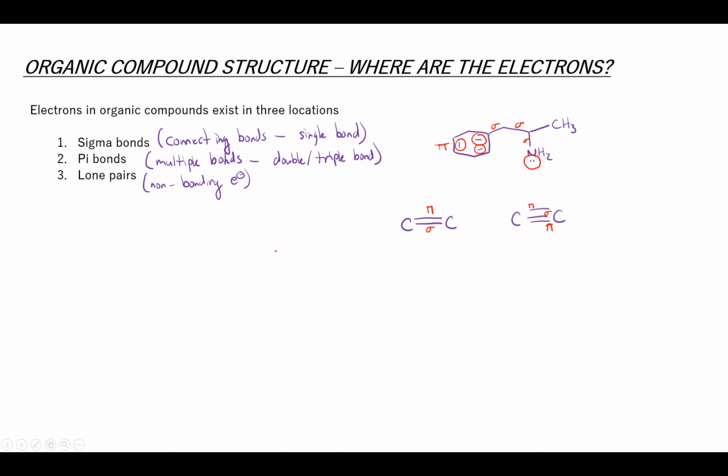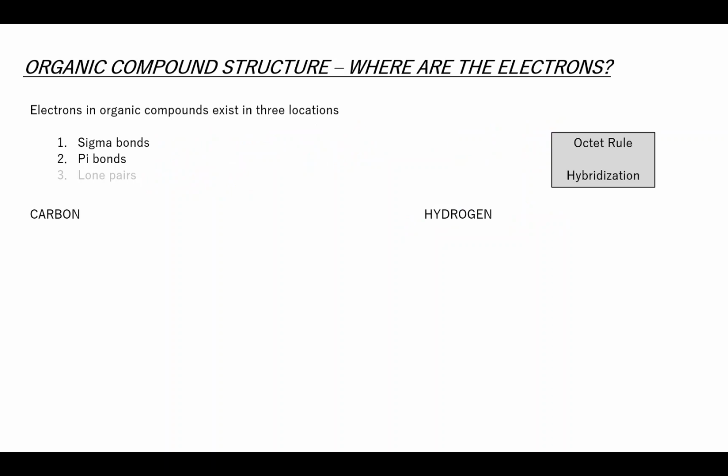So whenever we draw these structures, we're looking at where are the sigma bonds, where are the pi bonds, where are the lone pairs, right? So we're going to start with carbon and hydrogen because those are kind of the simplest ones. We're going to use the octet rule to figure out what types of bonds and how many we can form, and then we're going to talk about the different types of bonds that we can make.